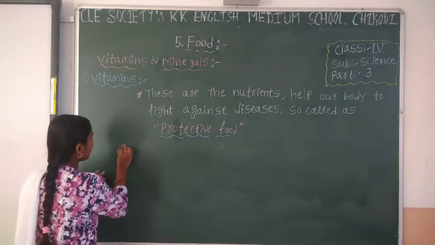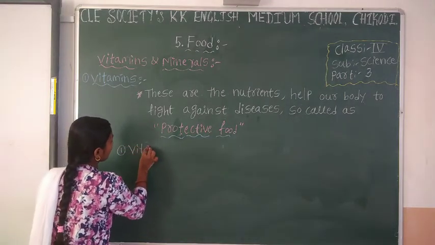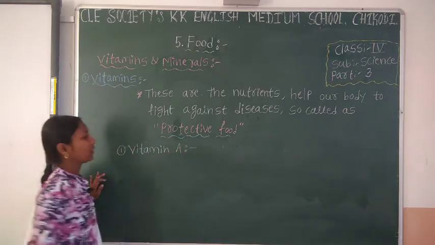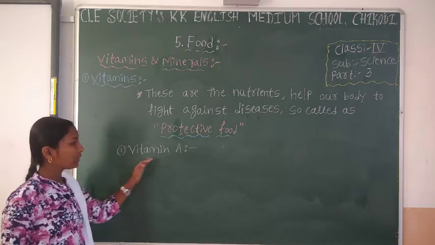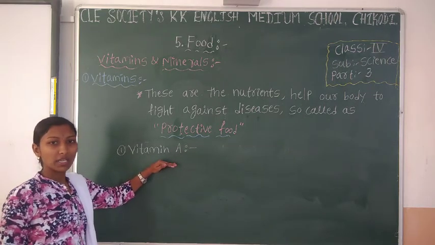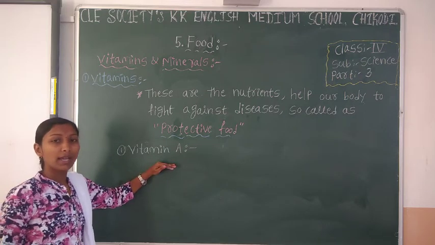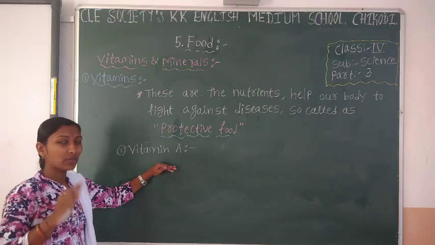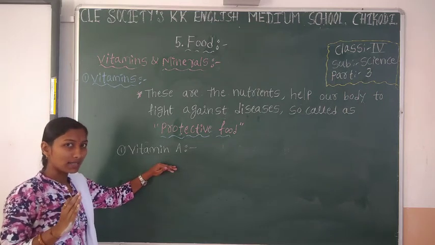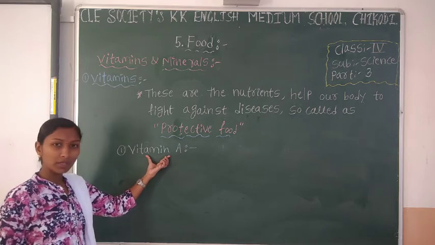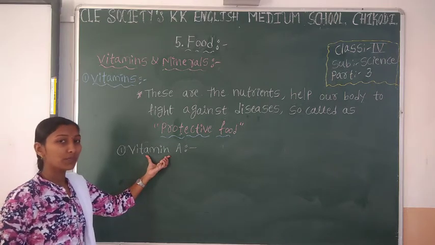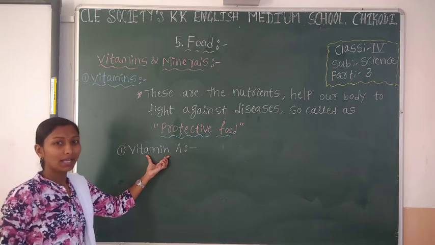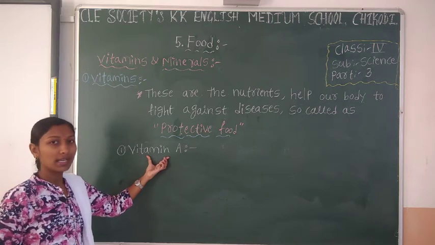See the first one, vitamin A. If we eat food which contains vitamin A, then this vitamin A keeps our skin healthy and improves our eyesight. What is the use of vitamin A? It keeps our body healthy and improves our eyesight.